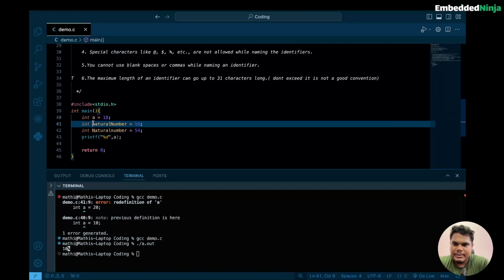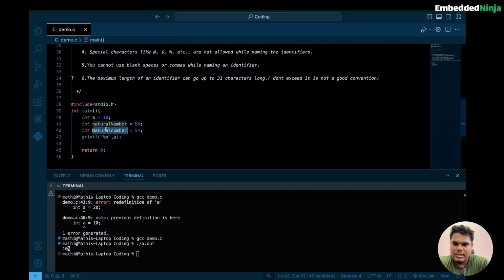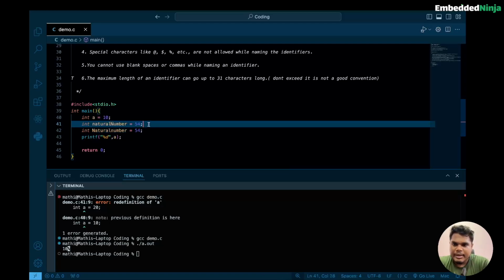So if you see here, the word mentions natural number. Here also the word mentioned natural number. But if you ask me whether they are both technically the same, the answer is no, they are different.